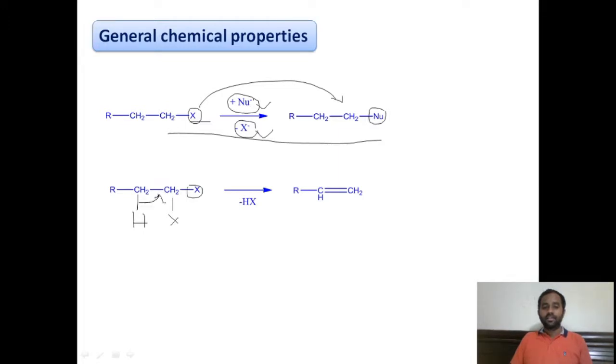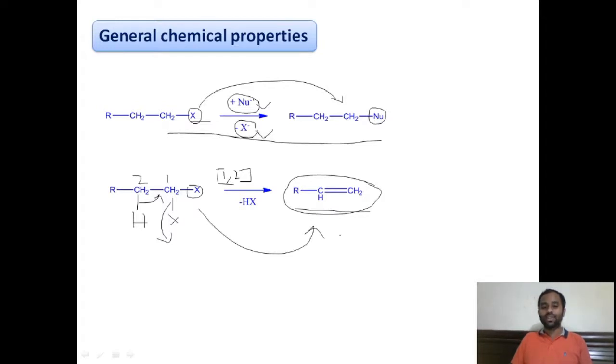There is an elimination of an HX group from the 1,2 positions. This is called a 1,2 elimination reaction. From the 1 position we have removed the X group, and from the 2 position we have removed the hydrogen atom. This is the 1,2 elimination reaction to give a double bond product, that is, an alkene as the product.